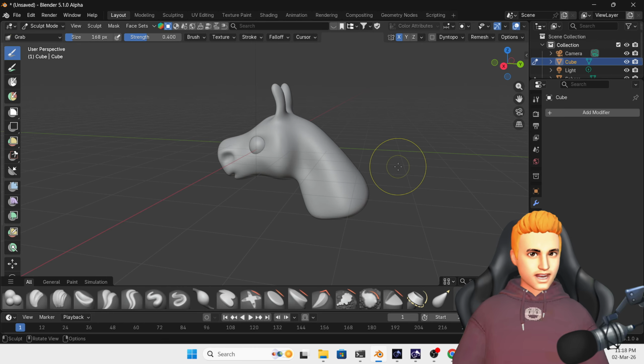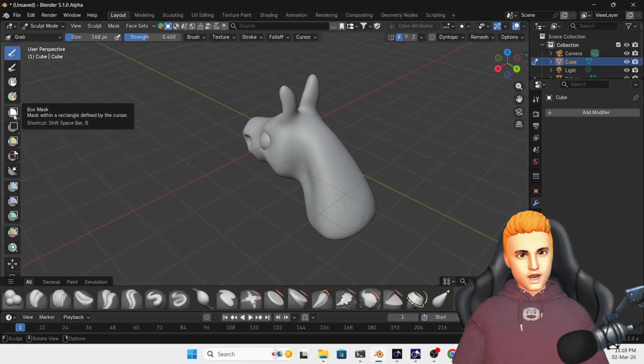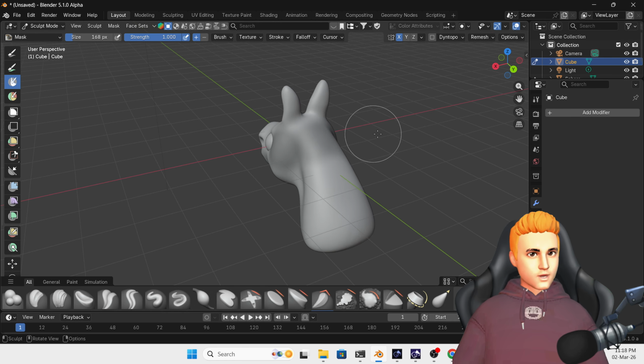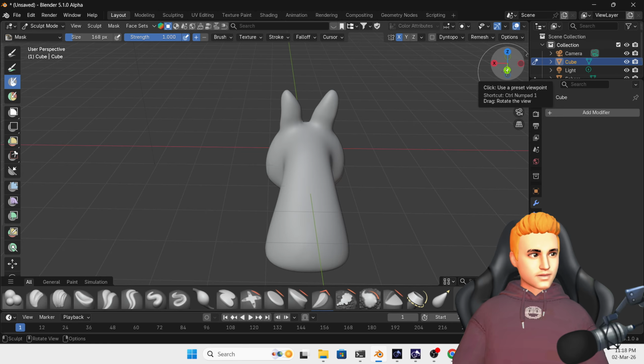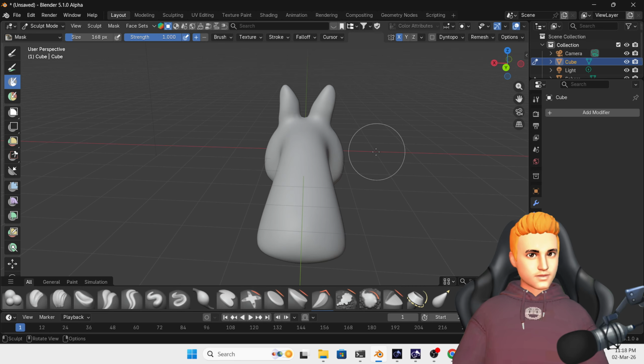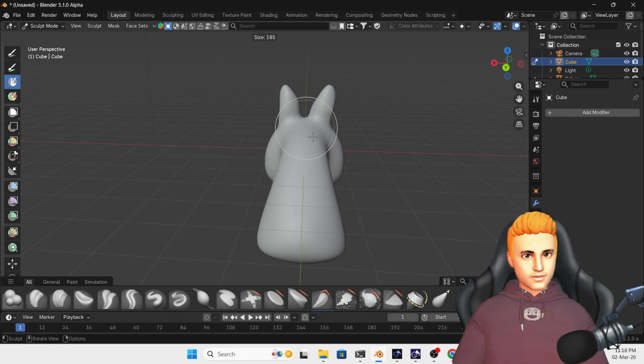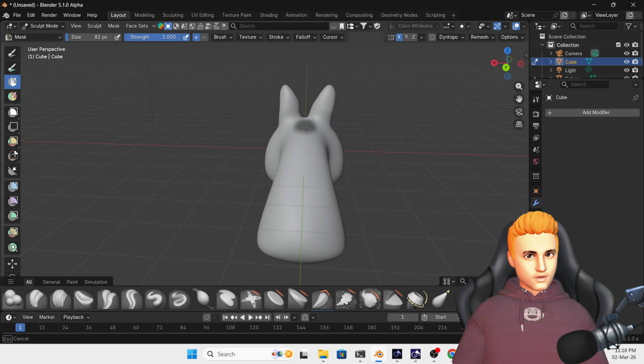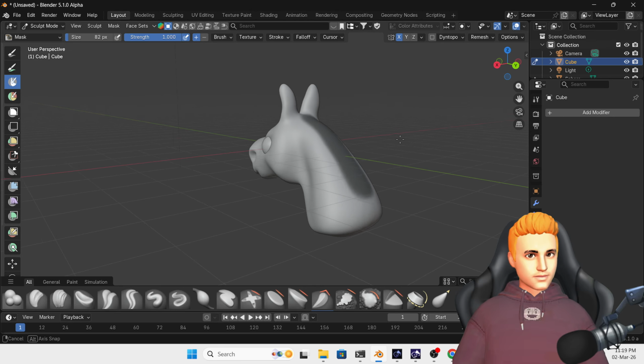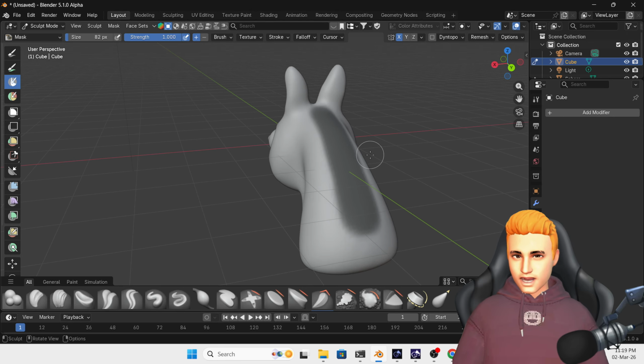And now for the hooves, for that I'm going to click on mask. Where is mask? Mask, and then I will go in this position, and then I'm going to paint, press F, and then I'm going to paint it like this, and then I'm going to press Control I to invert the mask.